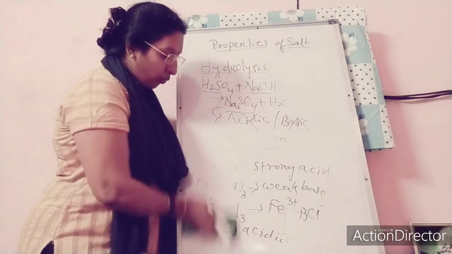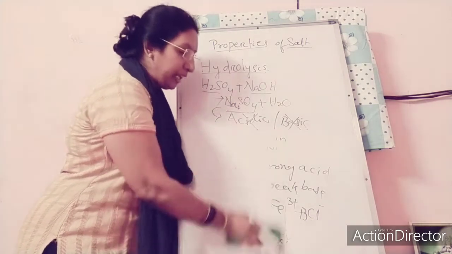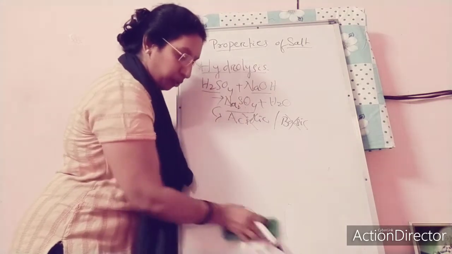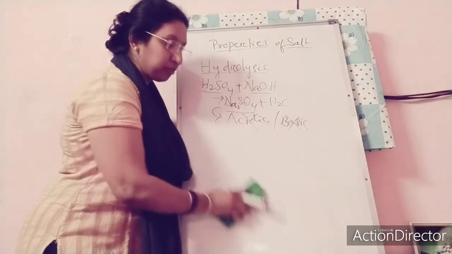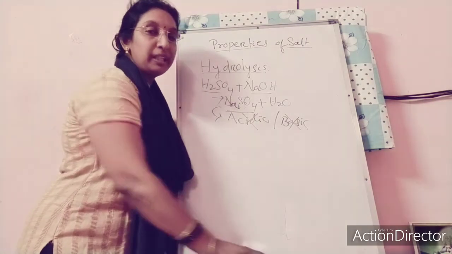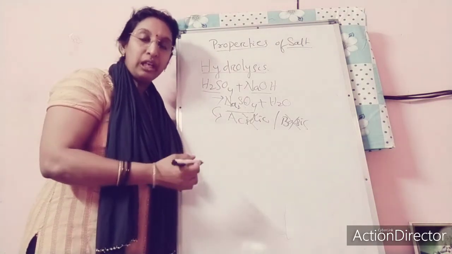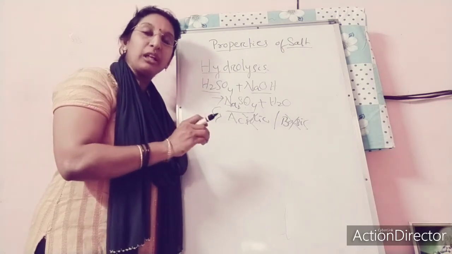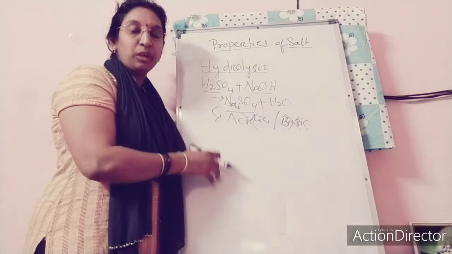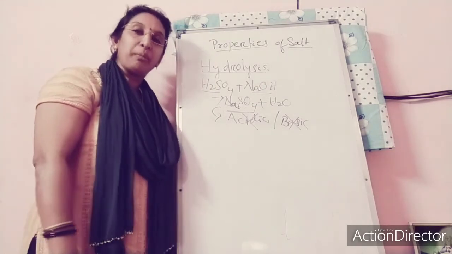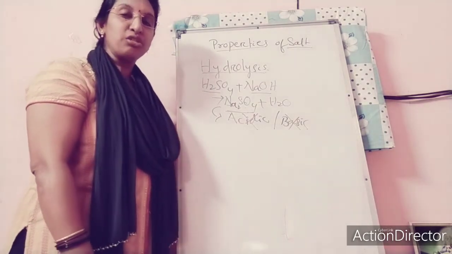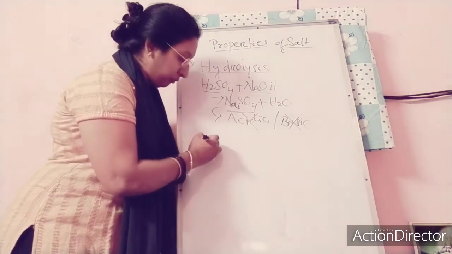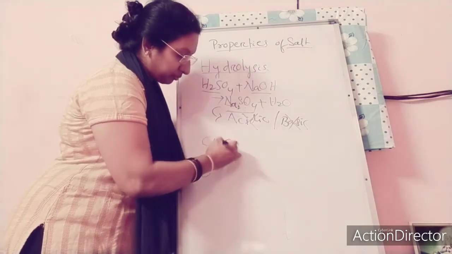Then what about the salts formed from a weak acid and a weak base? When both the acid part and the basic part are weak, the nature of the solution cannot be decided offhand. It is decided by the particular acid or base which is present. According to the ionizing property, you can say whether the salt solution is acidic or basic. Another salt solution I am taking is ammonium acetate.